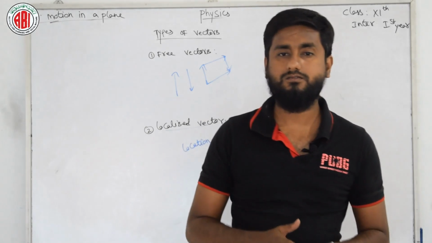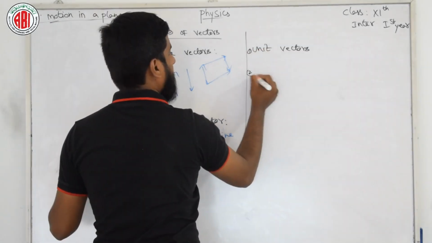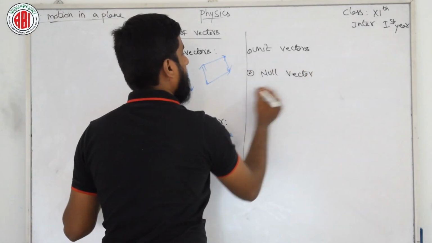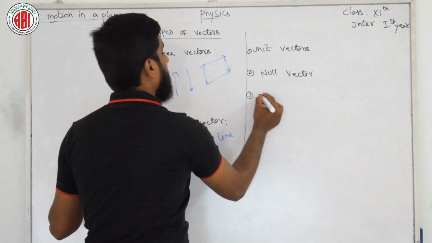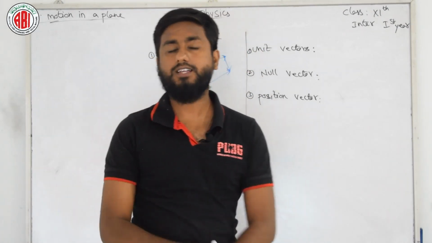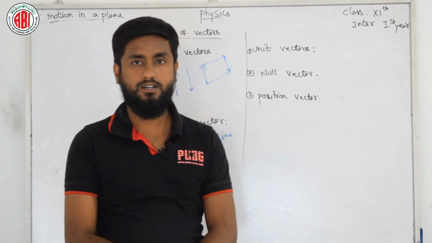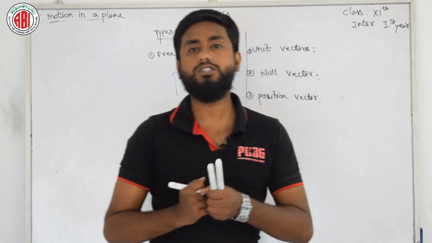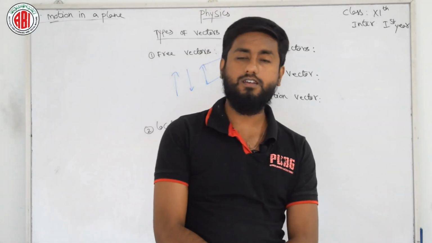Now we need to learn the unit vector first, second the null vector, and third the position vector. So let us listen. A vector with magnitude equal to 1 is called a unit vector. It does not have any units and dimension. It is used for specifying the direction of a given vector.